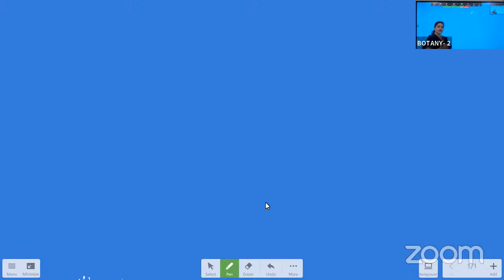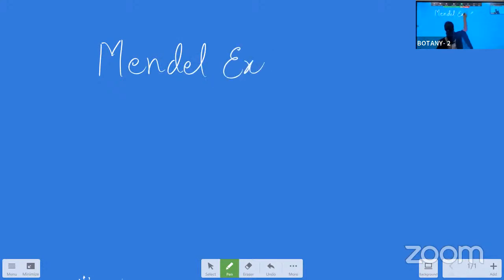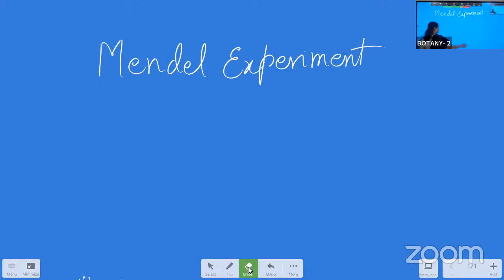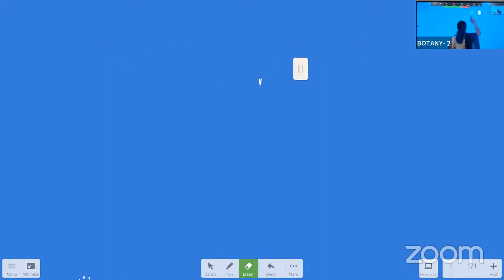Okay, so here the first SAQ starts: why Mendel selected pea plant for his experiment. So here we can say the points directly.